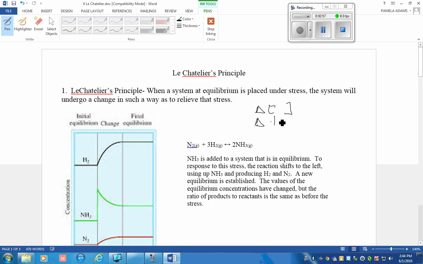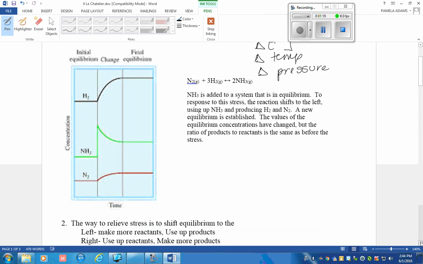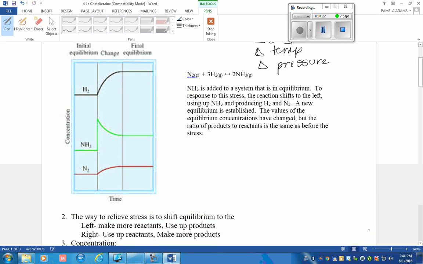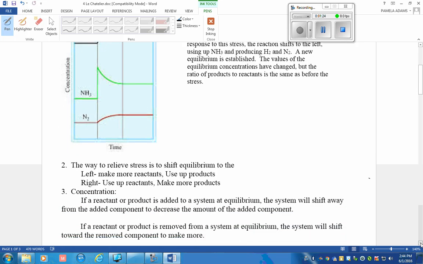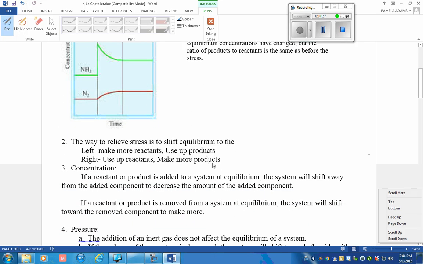We can change the temperature at which the reaction is occurring. We can change the pressure. All of these, depending on the reaction and its thermodynamics, will change the stress to undo it. The way that a system can compensate, it can shift to the left to make more reactants, which in turn uses up products, or it can shift to the right, using up reactants to make more products.